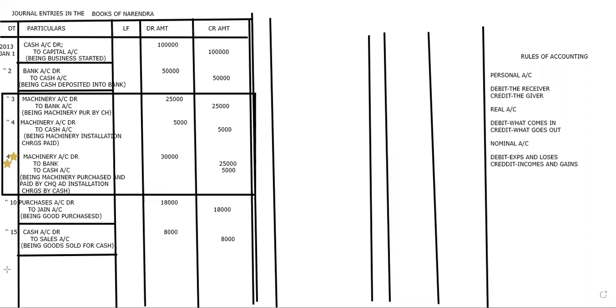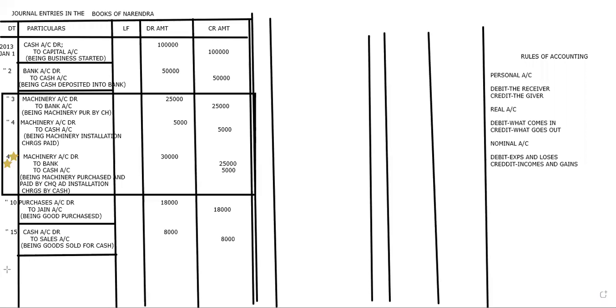Remember, capital always will be on which side? Capital always stays on the credit side, because capital means he is giving. Drawings always will be on the debit side, because drawings means he is taking. D for drawings, D for debit.